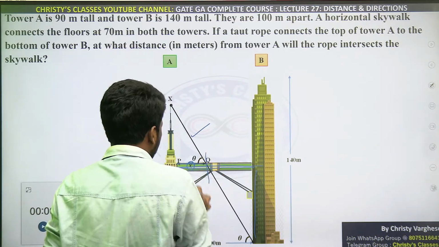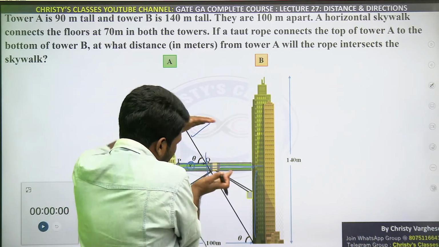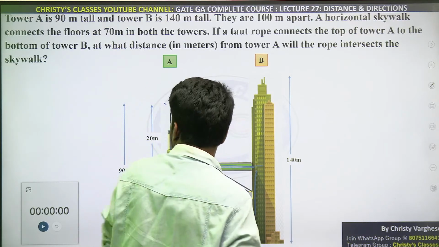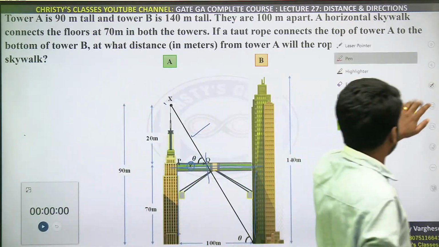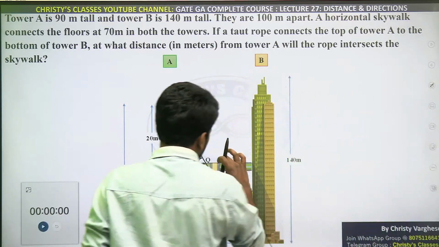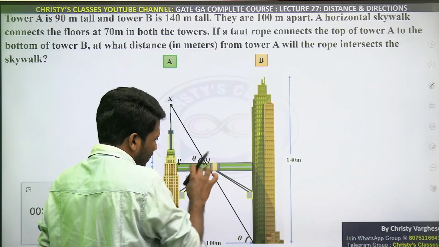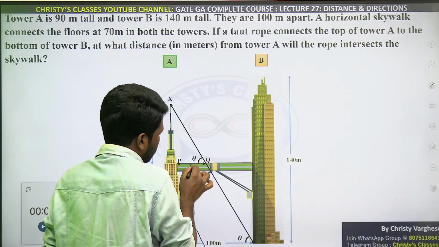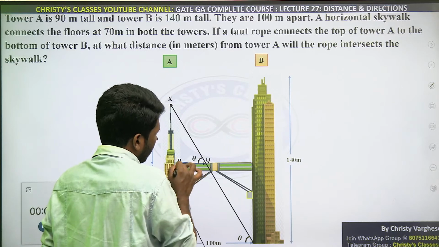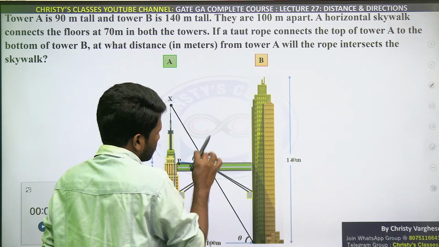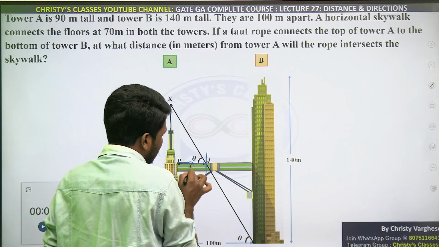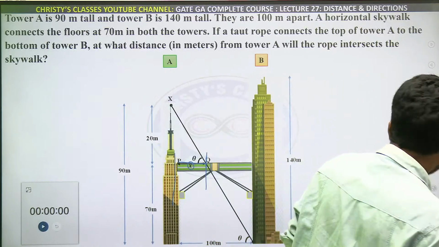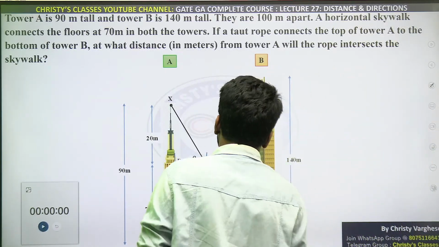It is the intersection. Yeah, a skywalk, don't think that it has a height, it has only a width. So it is negligible height. Because it's a 2D image, some of you may think that this is a height, then where it is touching, here or here. No, this is a flat thing which has negligible height. So this distance x from tower A, the point of intersection of the skywalk and the rope, that distance x is what we need to find. Is everyone clear what the question is asking? Please mention, is this clear or not?